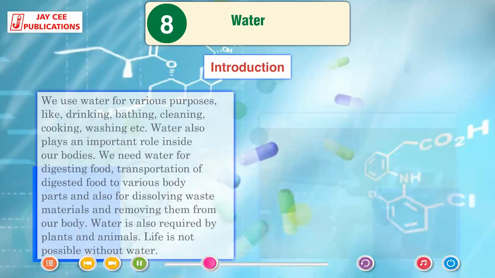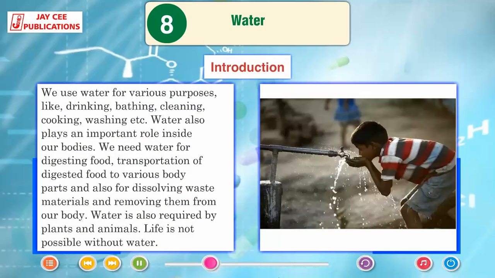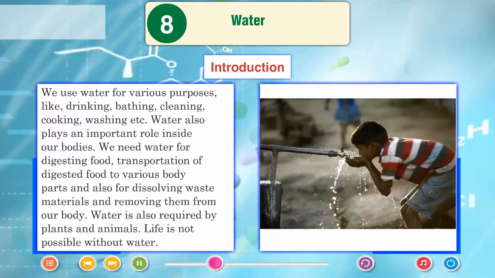Introduction. We use water for various purposes like drinking, bathing, cleaning, cooking, washing, etc. Water also plays an important role inside our bodies. We need water for digesting food, transportation of digested food to various body parts, and also for dissolving waste materials and removing them from our body.